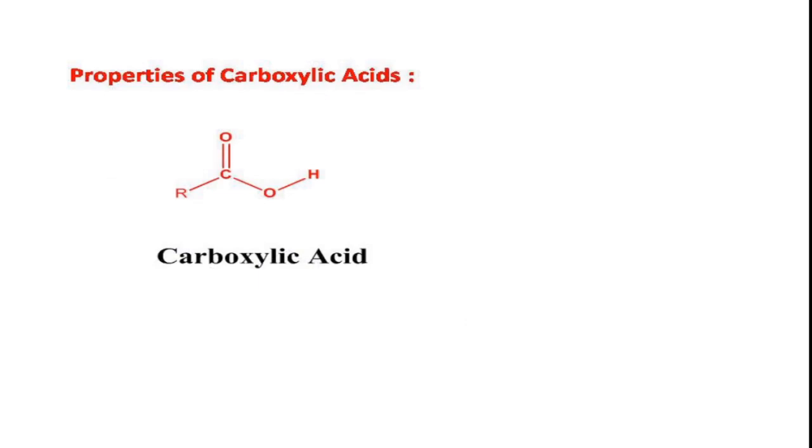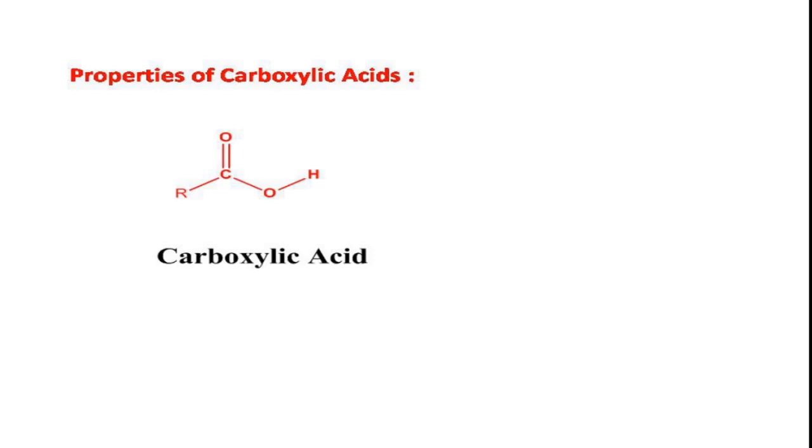Finally, the properties of carboxylic acids. Usually carboxylic acids involve 4 types of reactions. The first one is the reactions involving the hydrogen atom of the carboxylic acid group. The second one, the reactions involving the hydroxy part, that is the OH part of the carboxylic acid group.